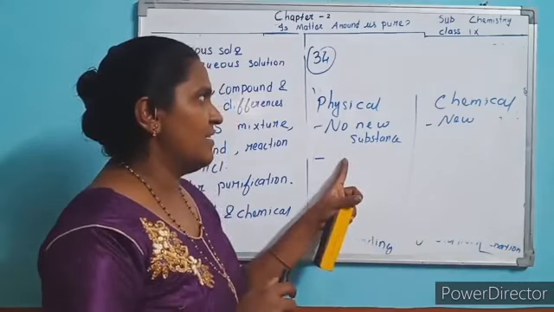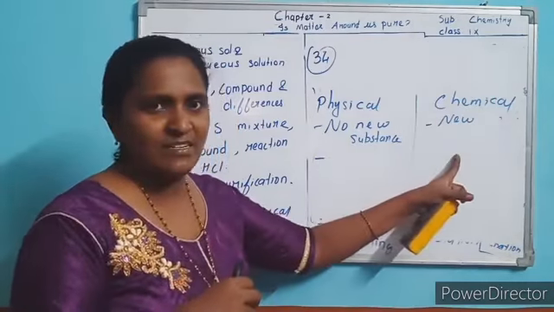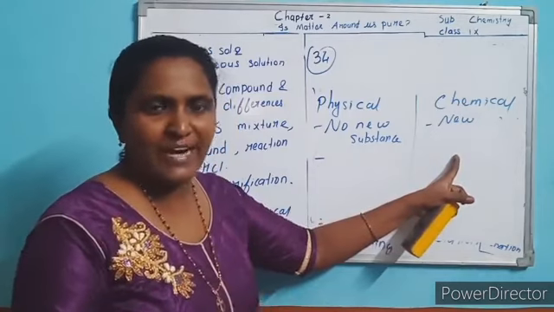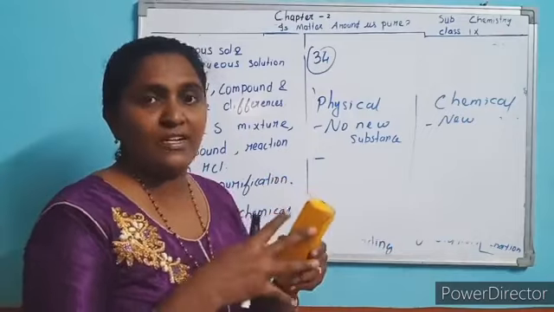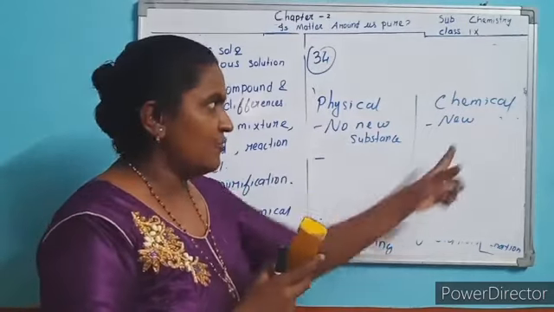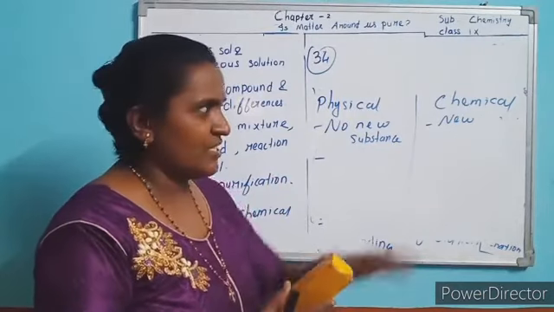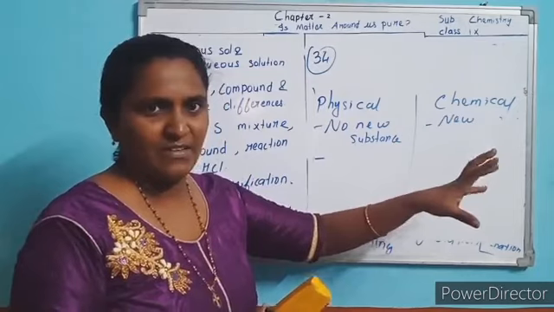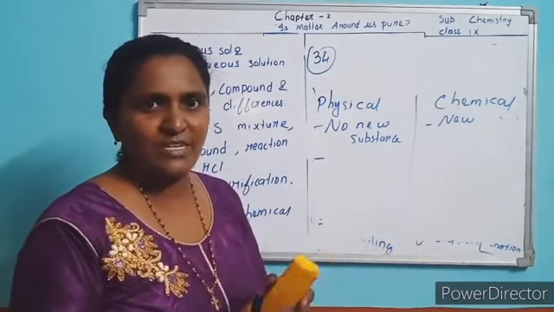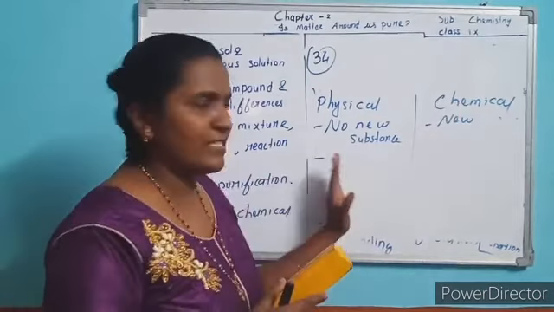A physical change is a reversible reaction. A chemical change is irreversible; you don't get back the product. If you burn an object, it is a chemical change because you get a new product, but irreversible, you don't get it back. Energy exchange takes place, maybe absorbed or released; exothermic and endothermic reactions you will study later. Here there is no exchange of energy.